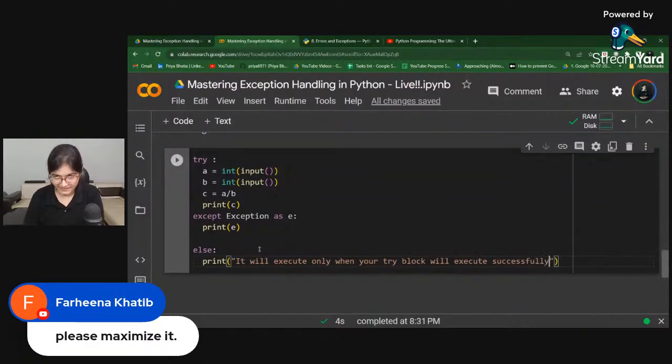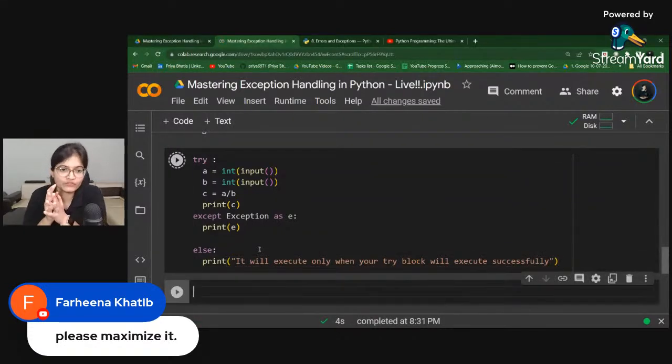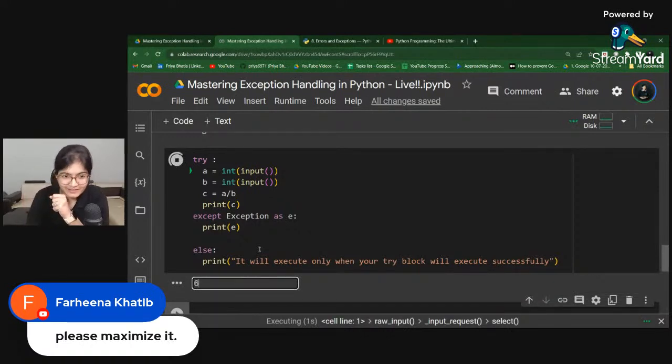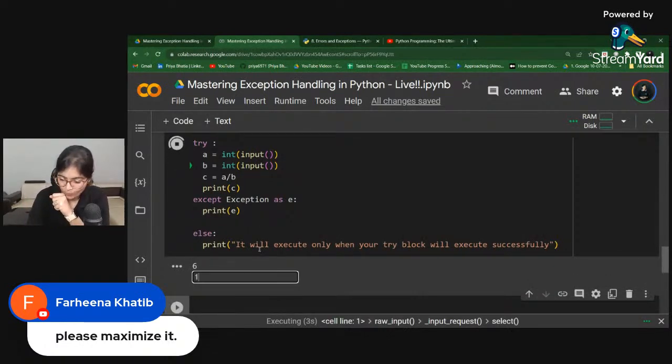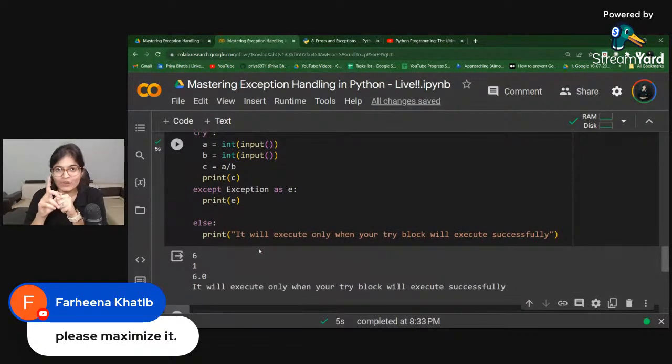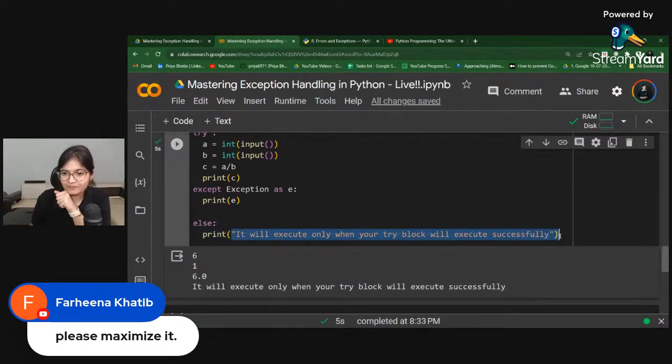Now, let me try to show you what I'm trying to convey here. Let's say I'm saying 6, then I'm saying 1. So the else block has executed because you can see the print statement. Whatever statement I have mentioned is being written here. Can you see that, everyone?